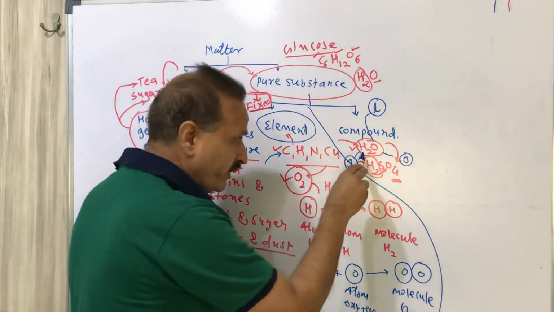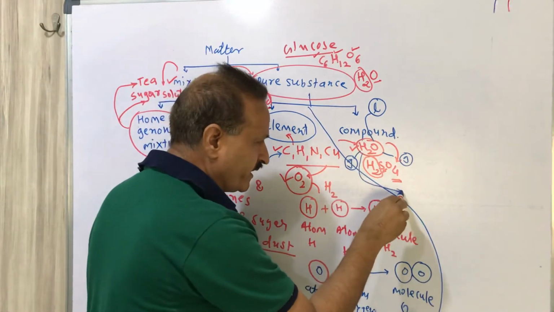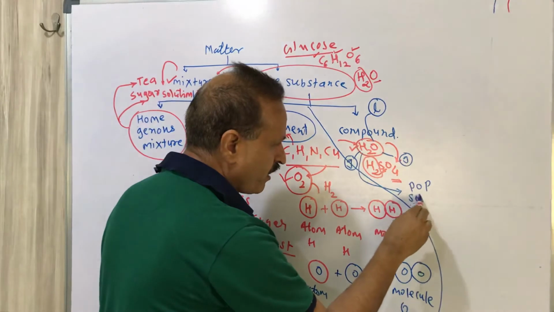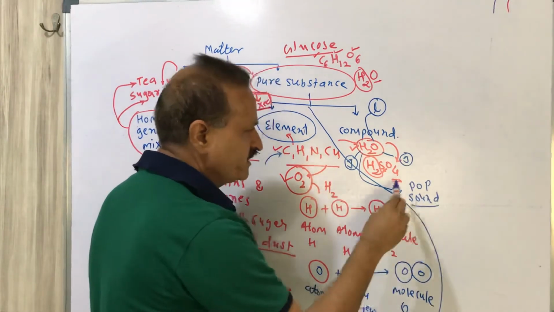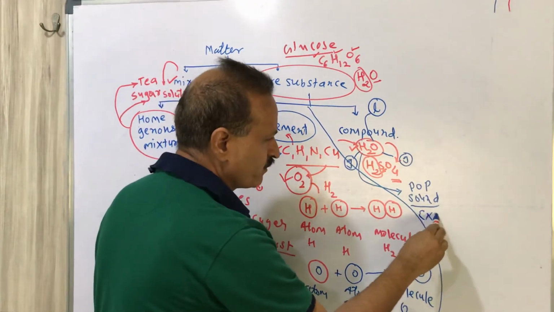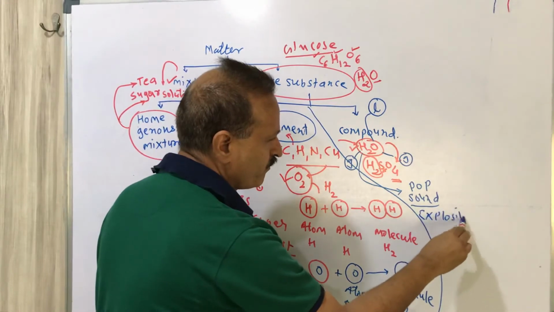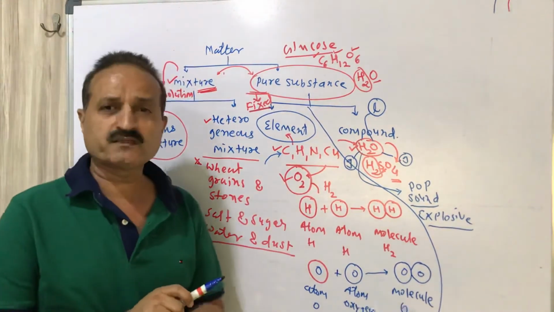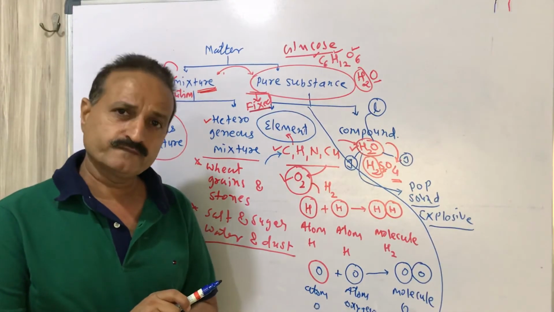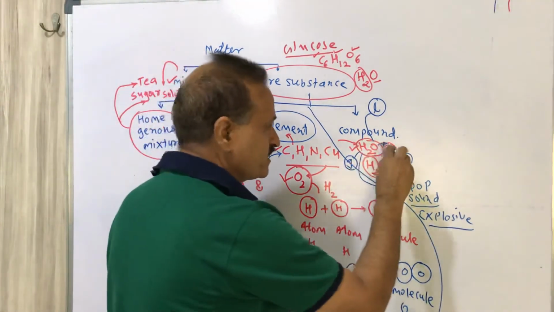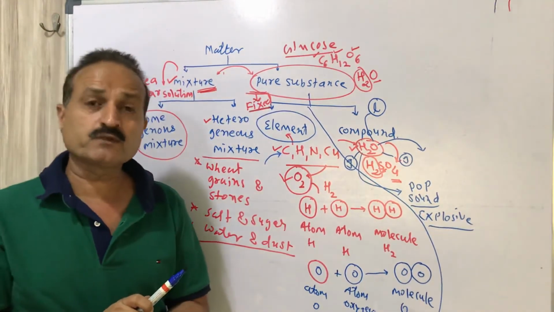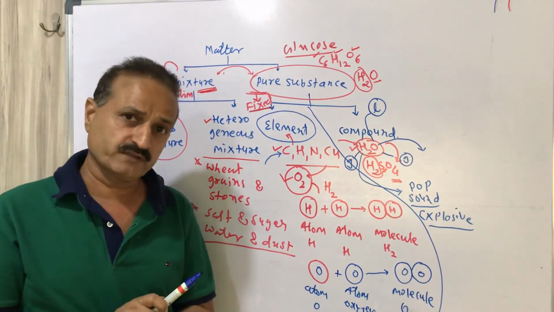Again, hydrogen's particular property is that it has a pop sound, meaning it is explosive. Separately, hydrogen is an explosive gas having a pop sound. Oxygen is the supporter of combustion reaction.